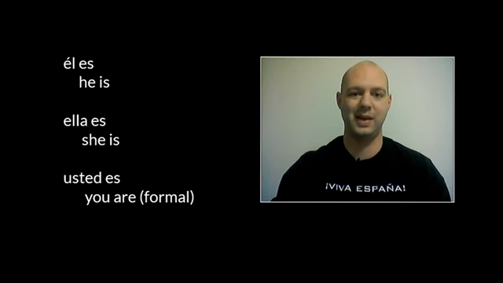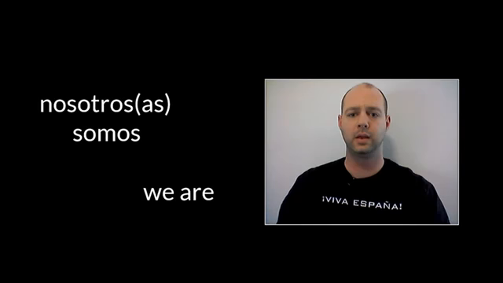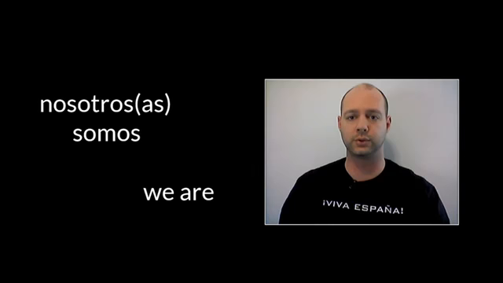Alright, so now we have él es, which is he is, ella es, which is she is, and usted es, which is you are, but that is formal, so that's used with adults, people of authority, people that you don't know. Here we have nosotros somos, or nosotras somos. So we are would be nosotros somos, a group of males or a group of males and females. Nosotras somos would be just a group of females. And yeah, as I said, it means we are in Spanish.